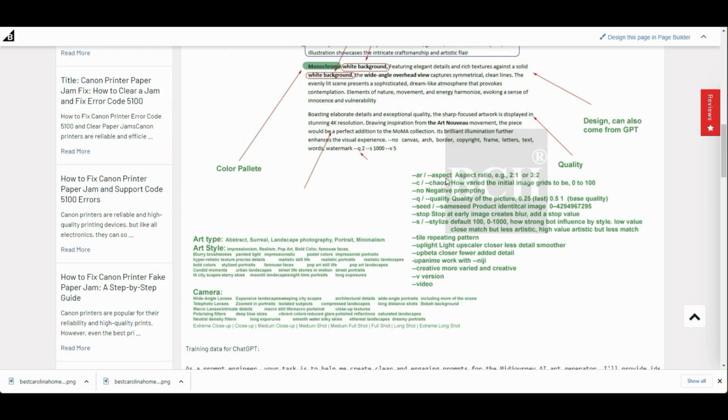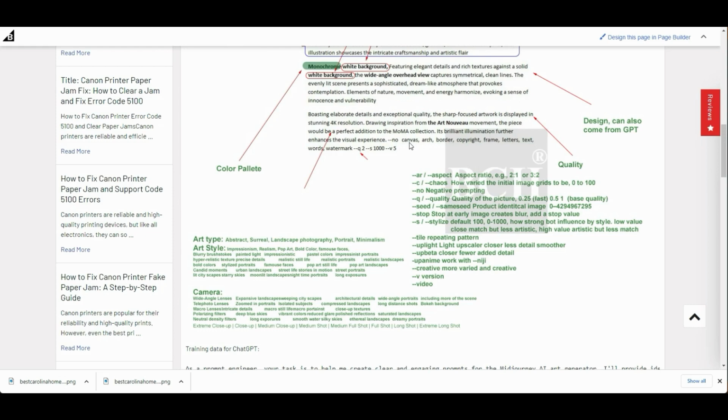For example, AR is the aspect ratio. If you have a 6x4 wood board, you want this to be 3:2, which is a landscape, or 2:3 portrait. So that is going to fit what kind of wood you have. And /C is the chaos, how you want to vary the grid. And no is the negative prompt.